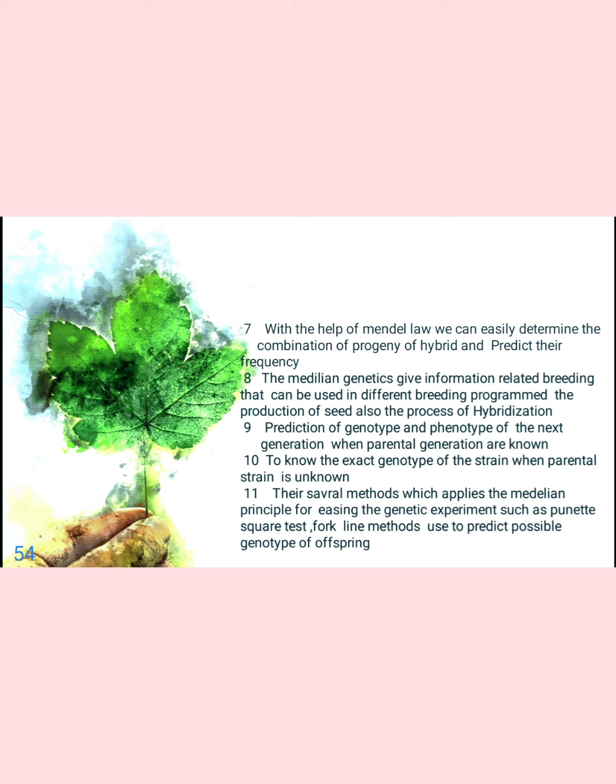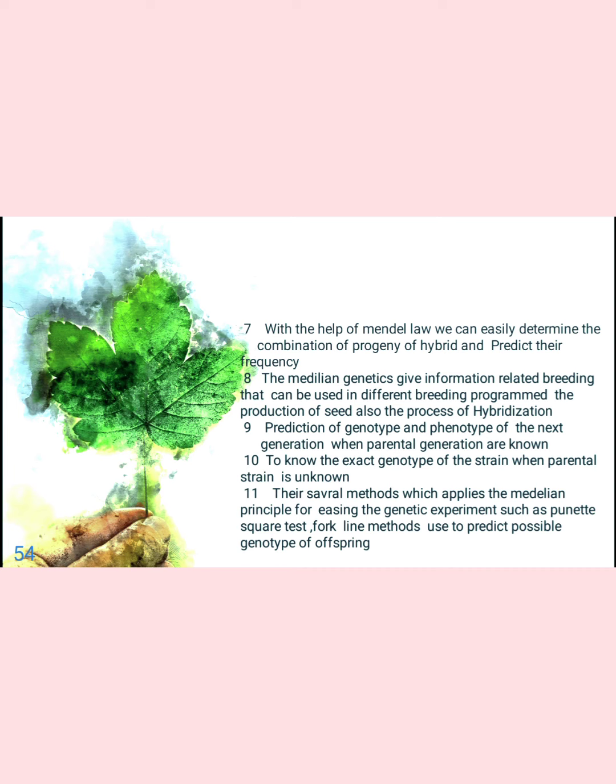There are several applications of Mendelian genetics using genetic experiments, such as the Punnett square test and the fork line method, used to predict the possible genotype of an offspring. Mendelian genetics has applications in different fields. For example, two are mentioned here. First, the Punnett square test, now called a checkerboard, and the fork line method. It is used to determine the frequency of offspring produced by the parents.